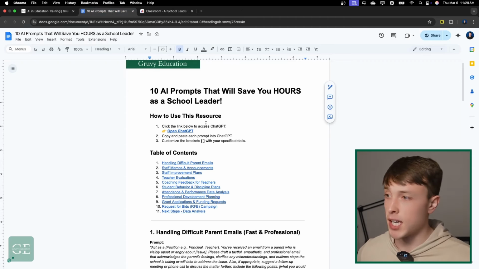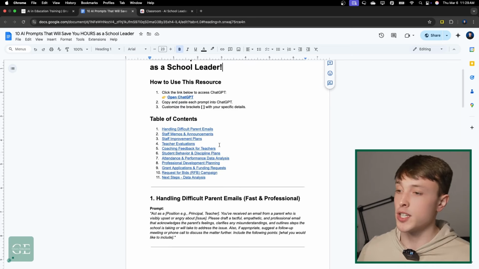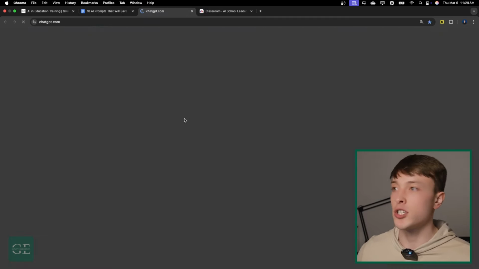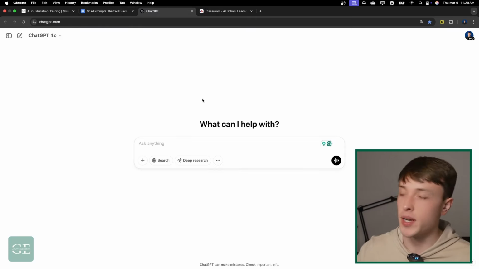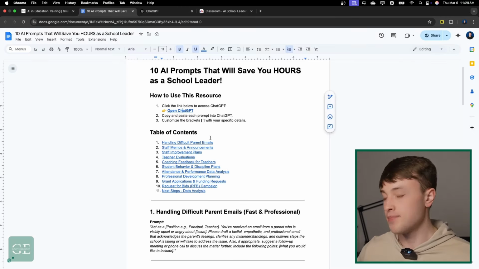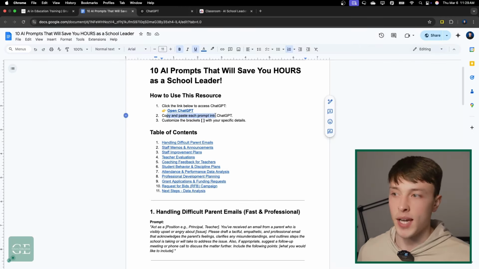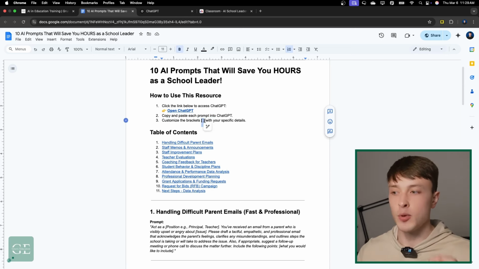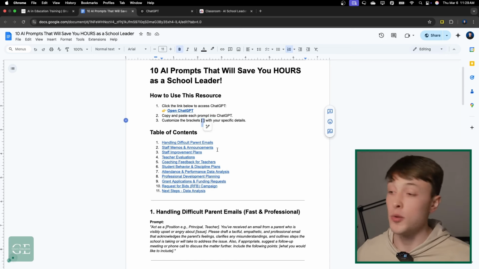Let's get right into this document. It just says how to use this resource, open up ChatGPT. So of course, we're just going to use all of these prompts in ChatGPT, or you can use whatever large language model that you prefer, whether it's Gemini, Claude, whatever works. I typically use ChatGPT, so we'll go with that. And we'll simply be copying and pasting the prompts below, but these prompts have square brackets in them. This is where we can specify our own details.